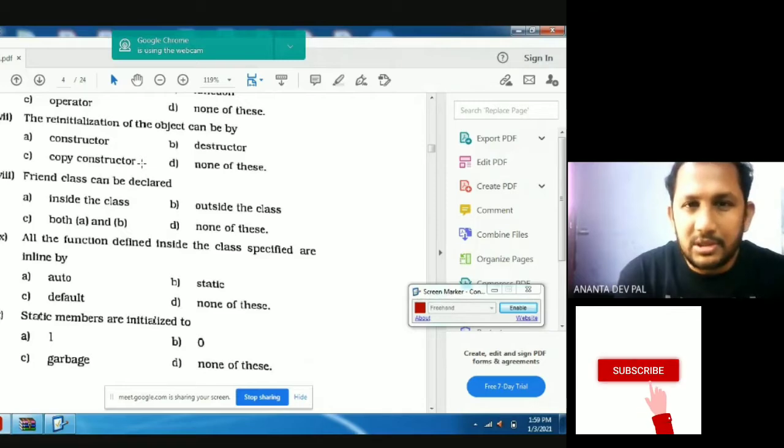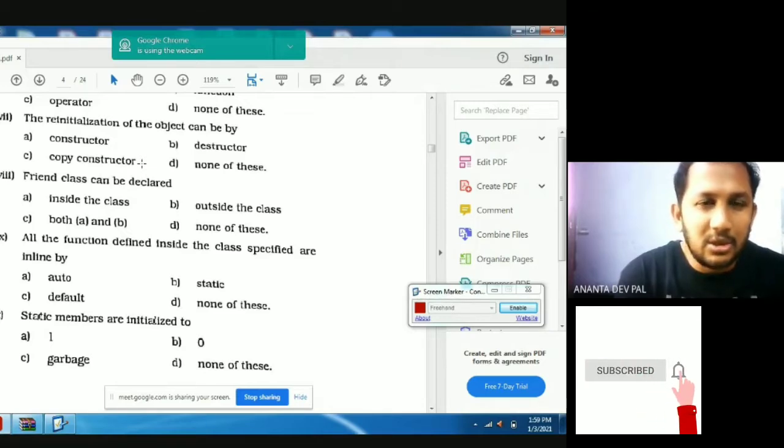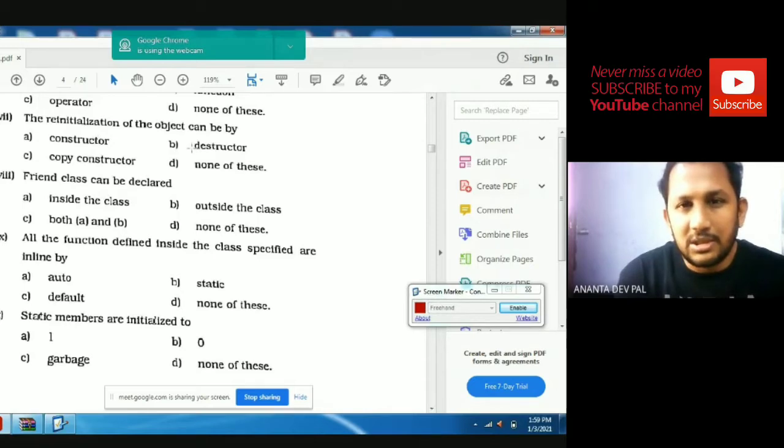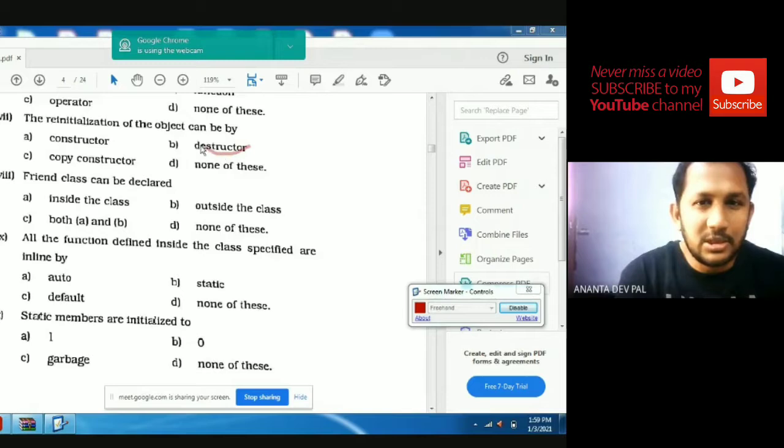This can be done by constructor, destructor, copy constructor, or none of these. Initialization is done by the constructor, reinitialization is always done by the destructor. So the answer is destructor. Can be declared inside the class or outside, or both. So the answer is both.